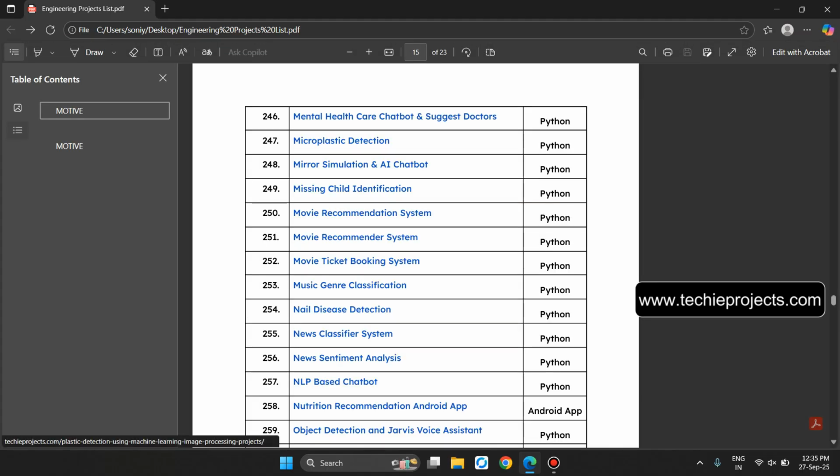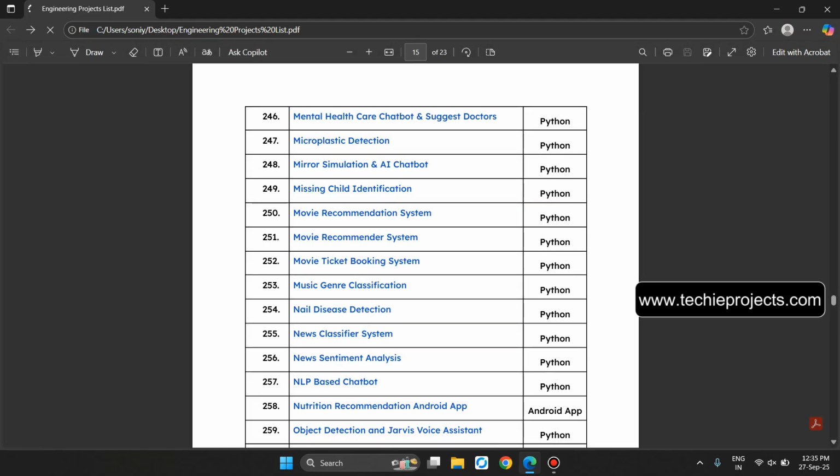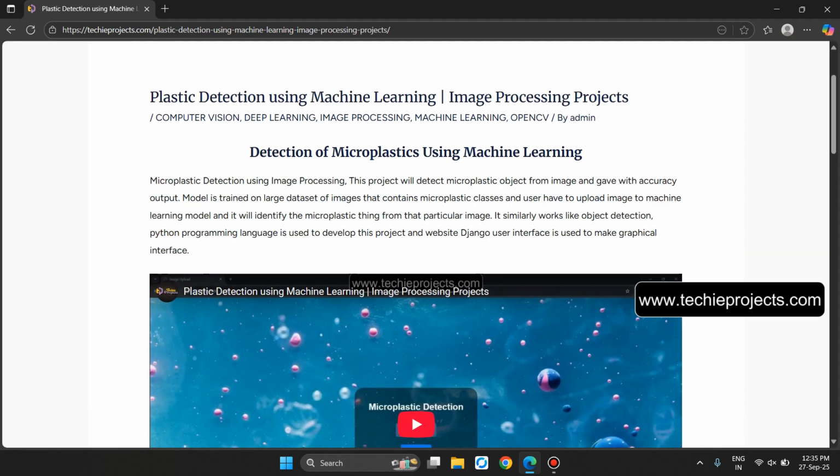Now the point number 247, microplastic detection. Let's click on it. Okay, the microplastic detection using image processing. This project will detect the microplastic objects from an image and give the output with accuracy. The model is trained on a large dataset of images that contain microplastic classes, and user has to upload an image to the machine learning model and it will identify the microplastic things from that particular image. It works similarly to object detection.